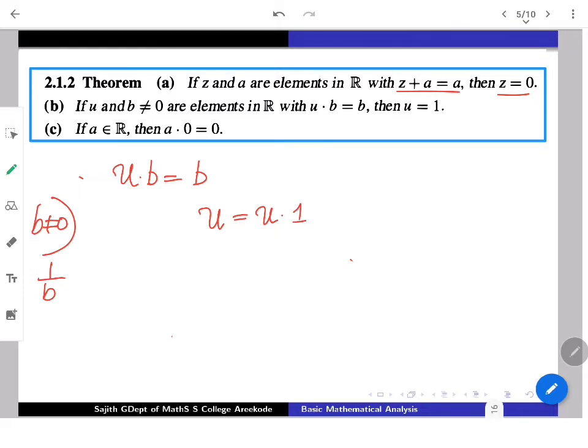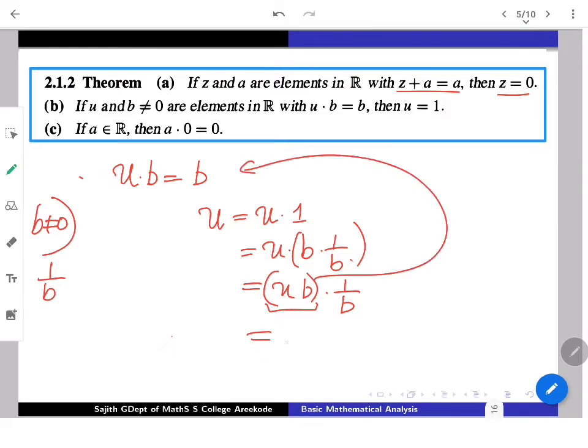But 1 you can replace by b into 1 by b, because b is away from 0. That also follows from the axioms. By associativity we can rewrite this, but ub is given to be b. Apply it. So b into 1 by b again gives you 1. So ultimately u must be 1.